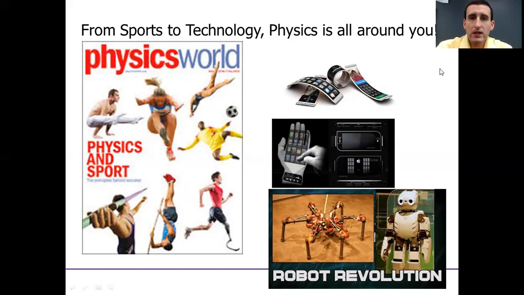All of that is ultimately physics. And then we think of things that maybe come to your mind more when you think about science, the idea of robots, what they can do for us, how they can walk, how they can do things for us as humans, or do things that would be too dangerous for us to do. So lots of different examples.